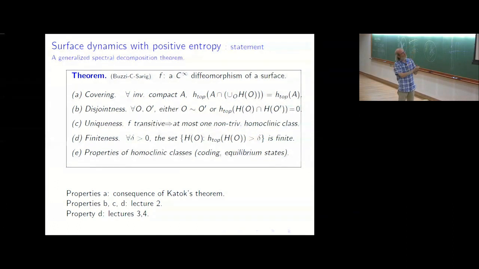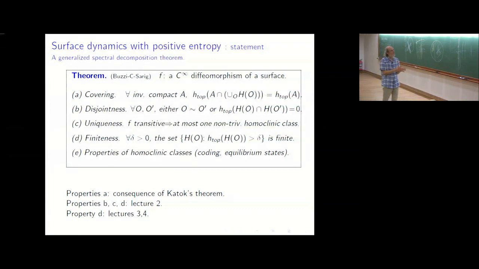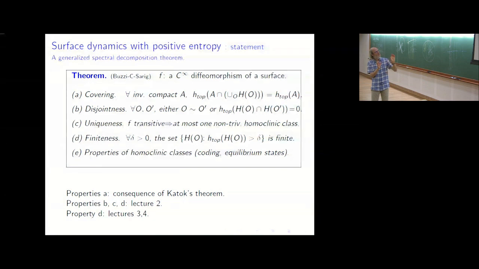There is a better way to say that, but if you take an invariant compact set with some entropy, then it meets the union of the homoclinic classes, and the intersection has the same entropy as the set itself. You don't lose dynamics considering the entropy. Then the homoclinic classes, you were asking if they are disjoint. They are disjoint in some sense. The intersection always has zero entropy, so it's a small set.